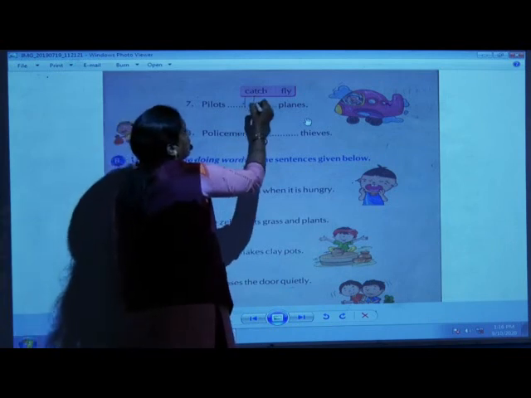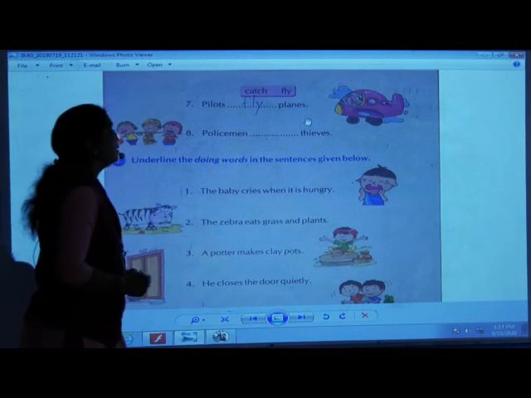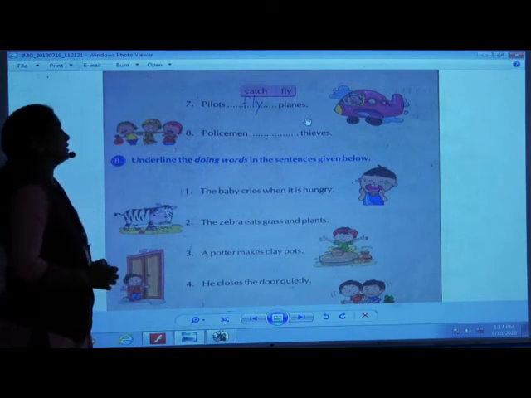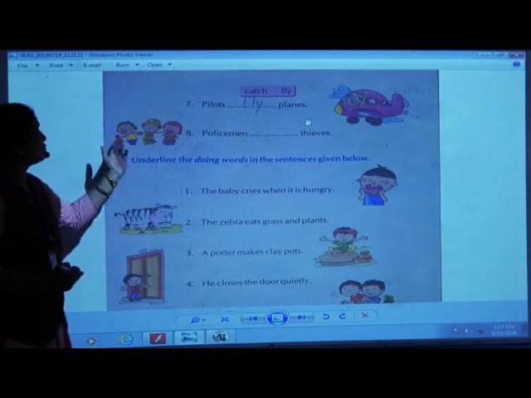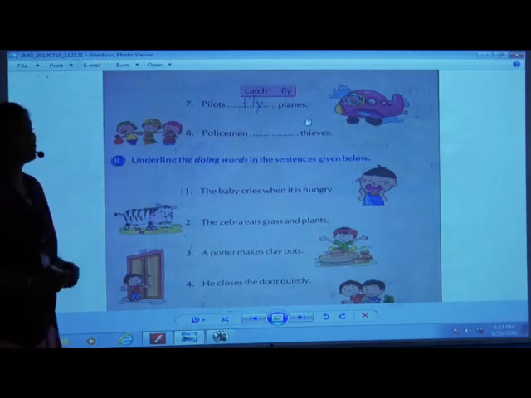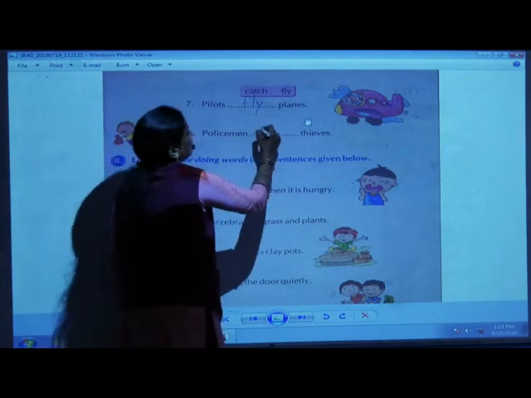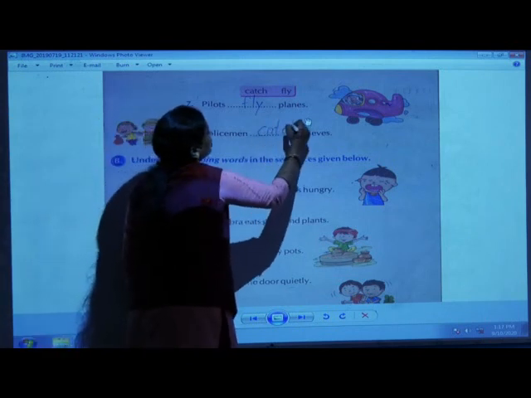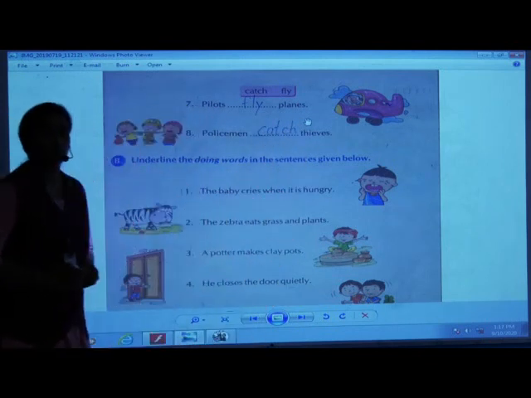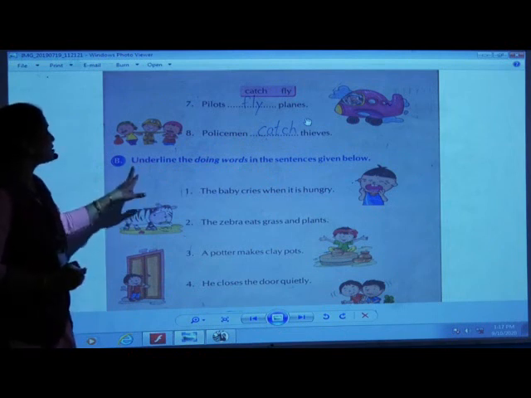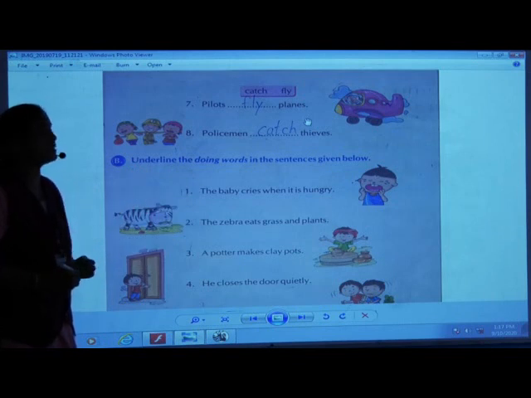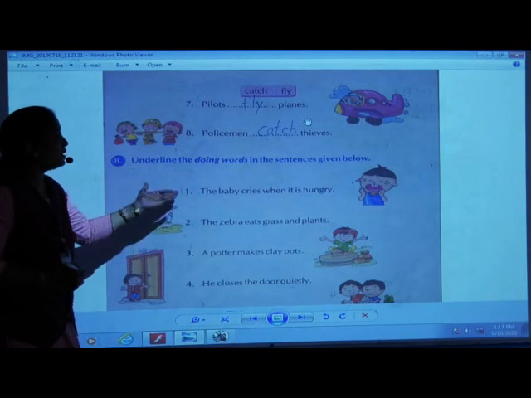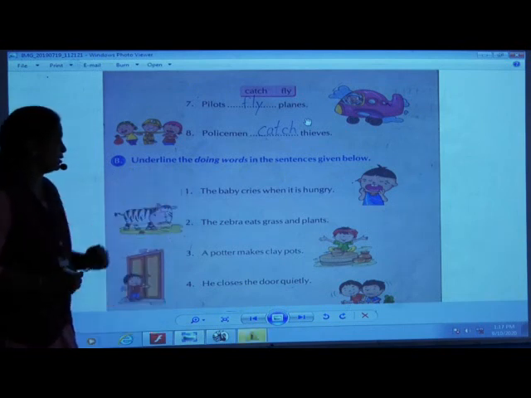So, fly planes. Policemen dash thieves. Now, what is this policeman doing? See your actions. Who are these? They are thieves. So, policeman catch thieves. Okay? Now, the next exercise is underline the doing words in the sentences given below. So now we have to underline the doing words in the sentences which are given below here. Okay?